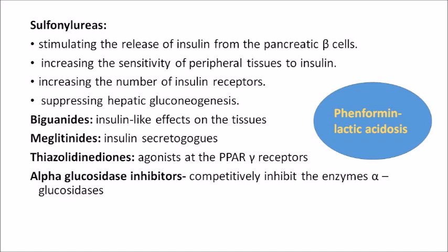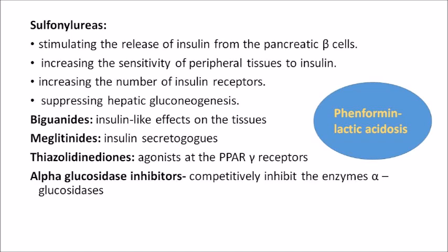Next is biguanides. Biguanides have insulin-like effect on tissues. What is the effect of insulin? Taking up of glucose into the cells. So biguanides have insulin-like effect on tissues. Meglitinides are insulin secretagogues. That is the first mechanism of sulfonylureas. It increases the insulin secretion from beta cells of pancreas. So meglitinides are secretagogues, or they stimulate the insulin secretion. Then you have thiazolidinediones.